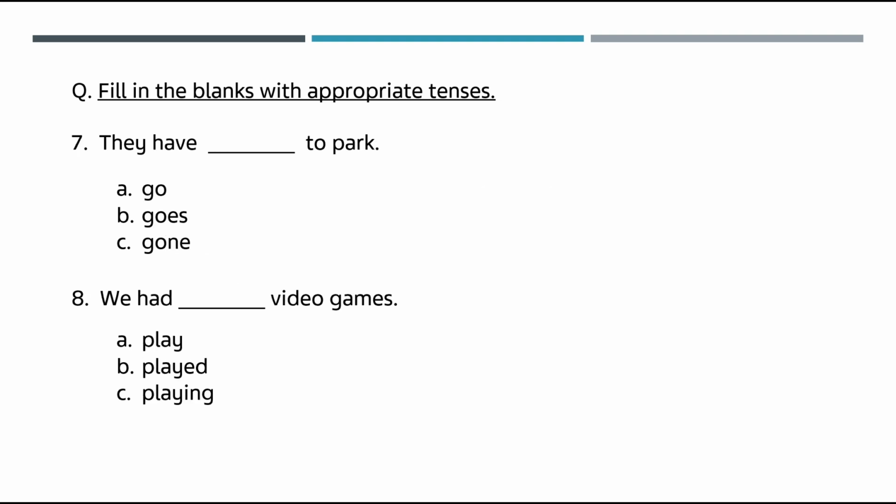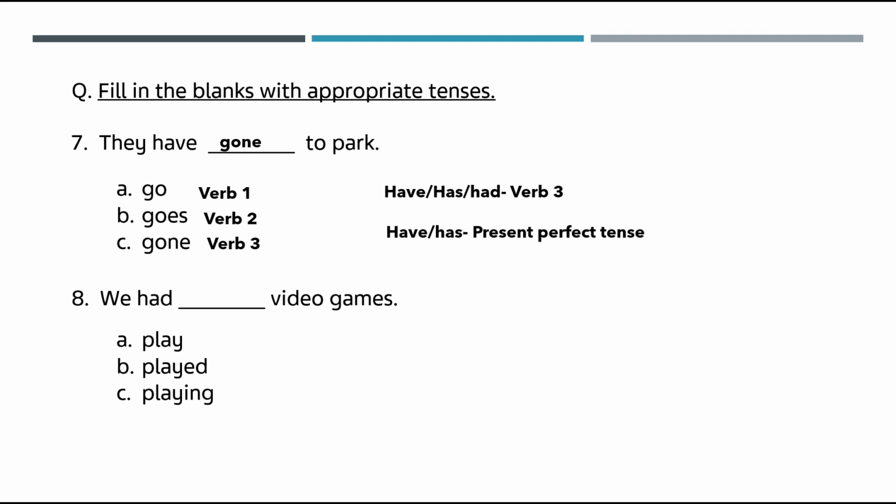Next is they have dash to the park. So the key here is have. So whenever have, has and had is used, we will use the verb 3 form. So verb 1 is go, verb 2 is went, and verb 3 is gone. So the answer is they have gone to the park. And have and has, it is used for the present perfect tense.